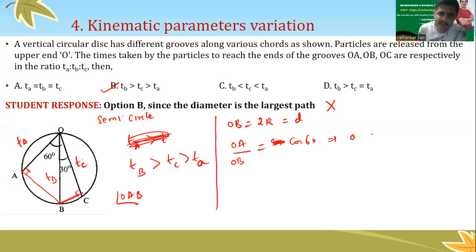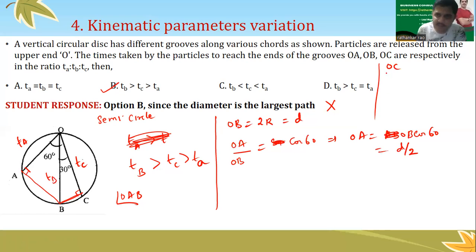This implies OA should be equal to OB cos 60. What is OB? D, so OA is D divided by 2. Cos 60 is half, so I got this one. In a similar way, if I take OC, I'll write it here.